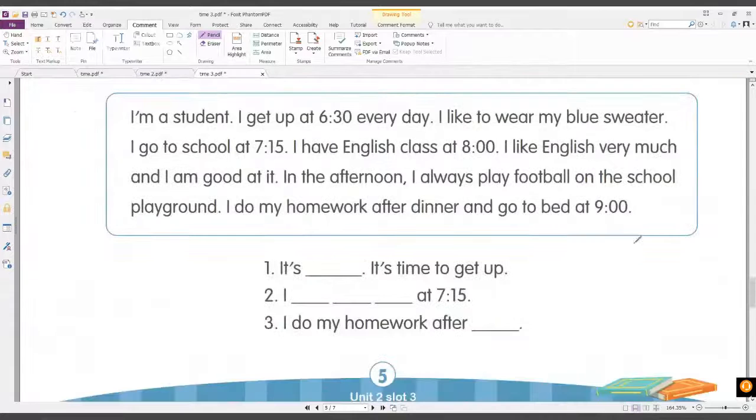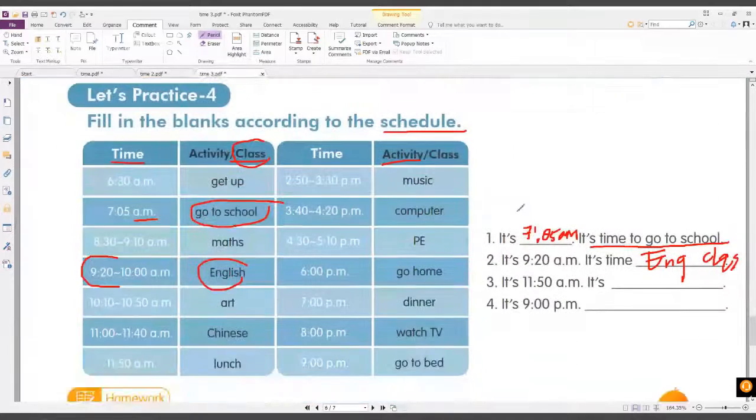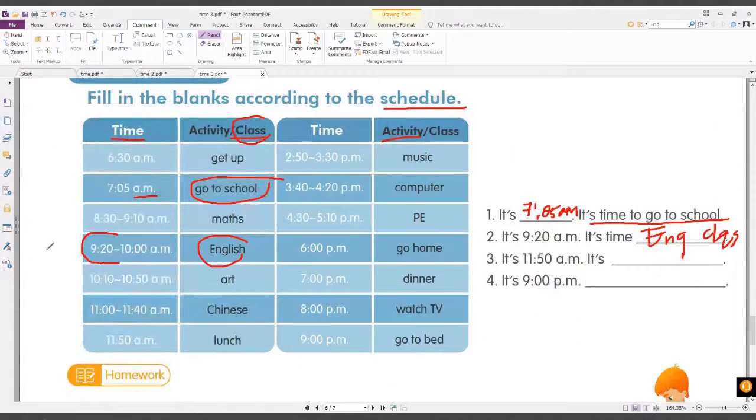Okay. Now take a look here. All right. It's 11:50 a.m. It's time for lunch. Very good. It's time for lunch. Okay. And number 4. It's 9 p.m. It's time to go to bed. Yes, it's time to go to bed.